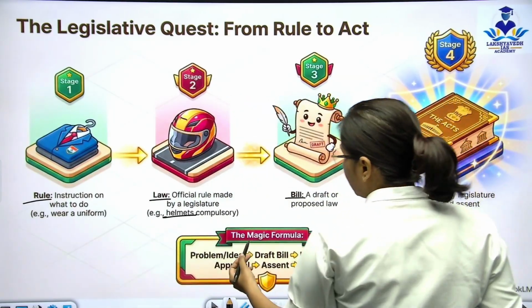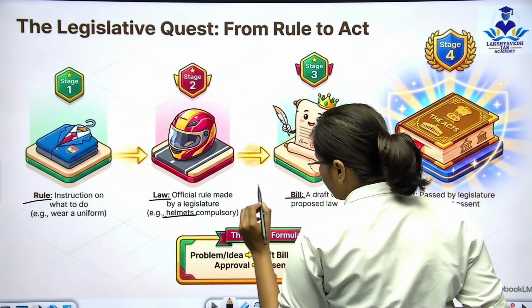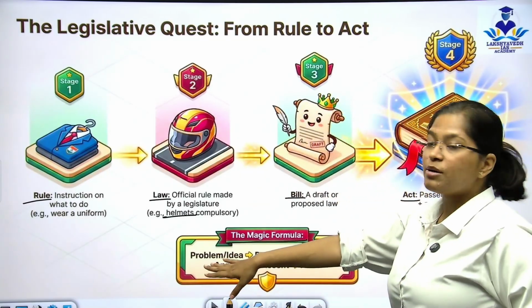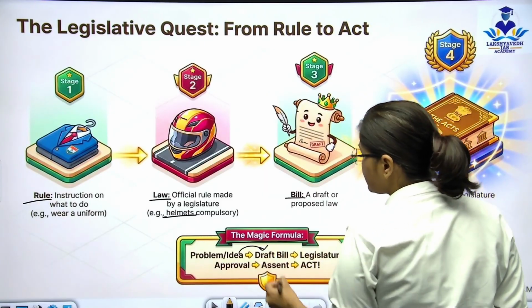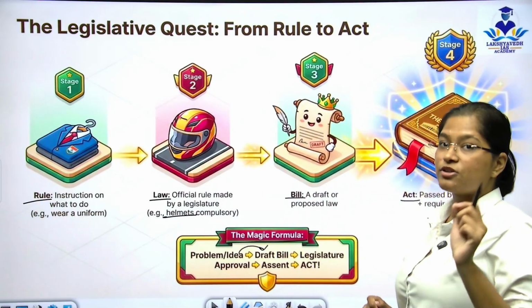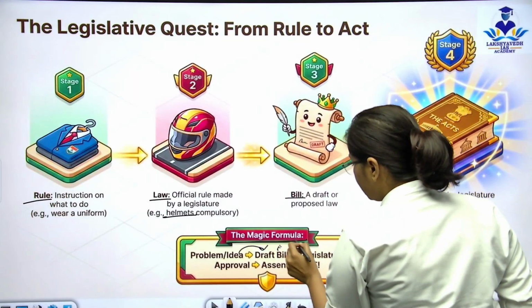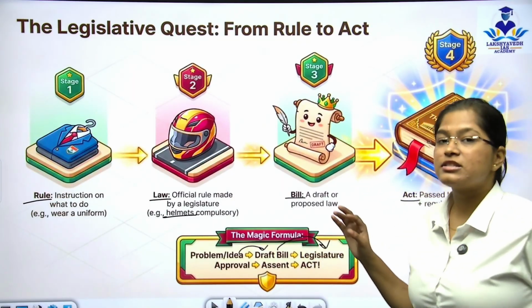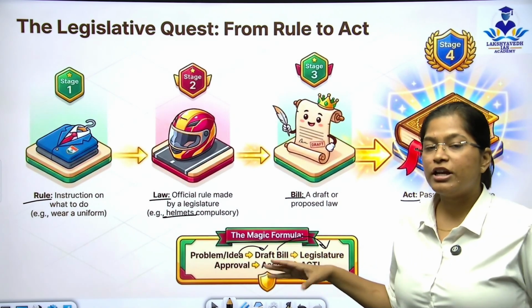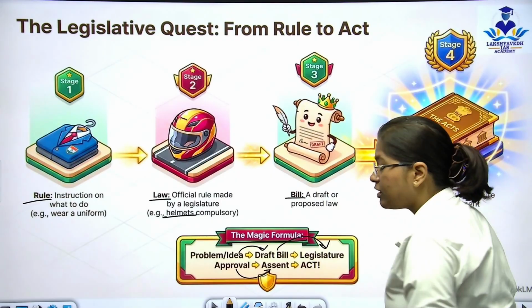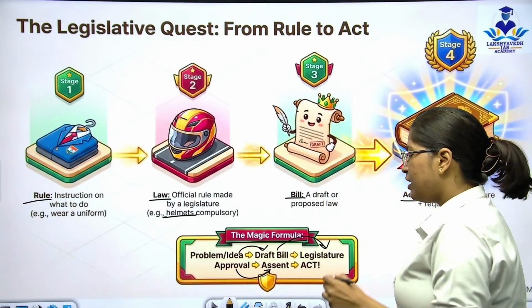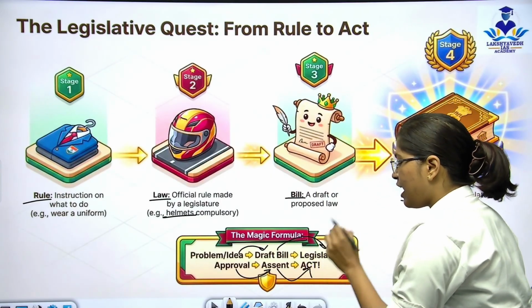An act is basically what is passed by the legislature plus requires the assent of the President of India. Okay, here is the formula for you to remember all these things. First comes the problem or an idea. After that, it gets transformed into a bill because it is not passed yet. After that, we need the legislature's approval for it to become an act. After that, we need the assent of the President. After that, it becomes an act.